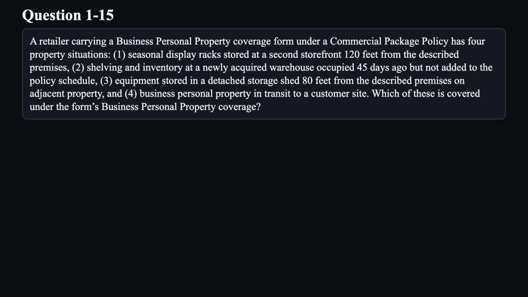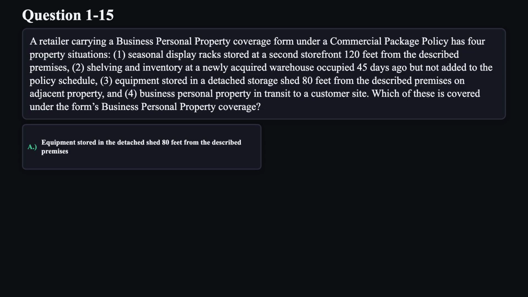Question 15. A retailer carrying a business personal property coverage form under a commercial package policy has 4 property situations. 1: seasonal display racks stored at a second storefront 120 feet from the described premises. 2: shelving and inventory at a newly acquired warehouse, occupied 45 days ago but not added to the policy schedule. 3: equipment stored in a detached storage shed 80 feet from the described premises on adjacent property. And 4: business personal property in transit to a customer site. Which of these is covered under the form's business personal property coverage?